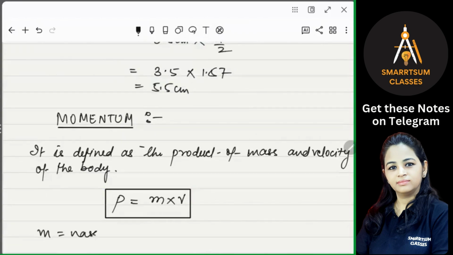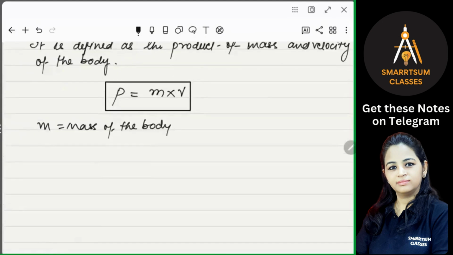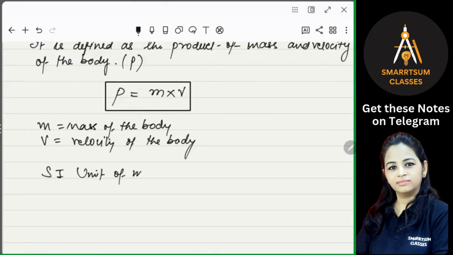M is the mass of the body, v is velocity. It is denoted by P. P is m into v. Now what is the SI unit? SI unit of momentum is kg meter per second. Mass is in kgs and velocity is in meter per second. Therefore, the unit is kg meter per second.